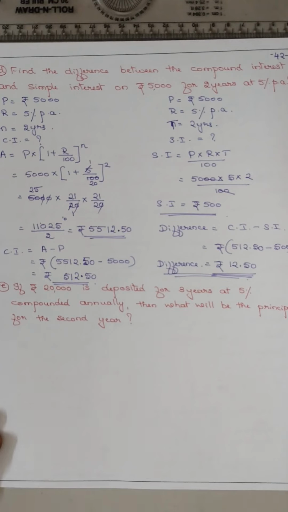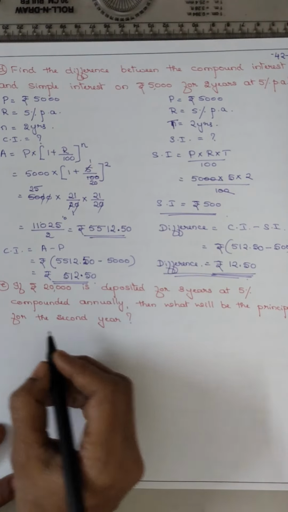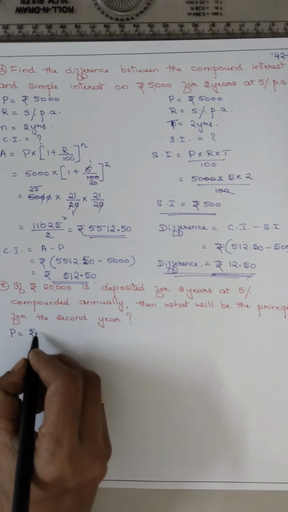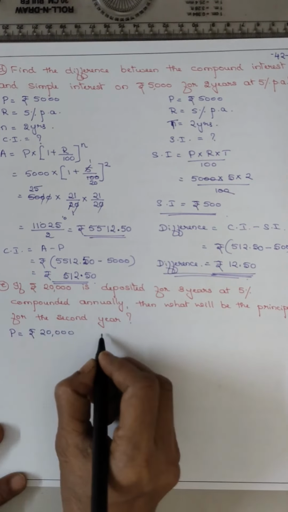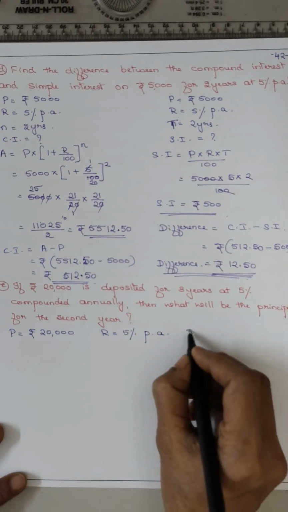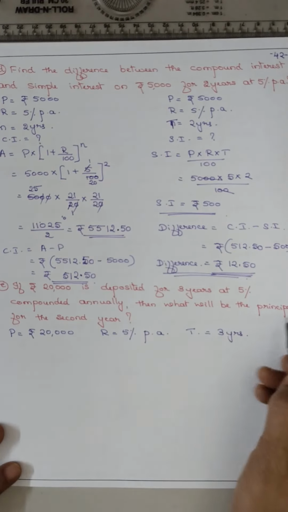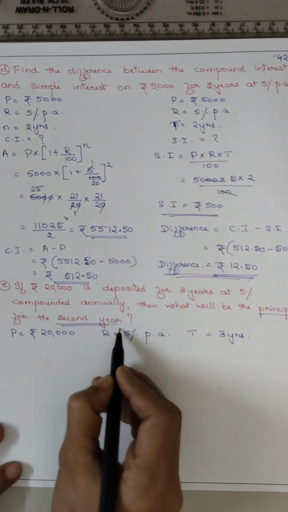By using the SI formula, you find out the amount at the end of the first year. That amount will be the principal for the second year. Hope you remember that. So if 20,000 is deposited, the principal is rupees 20,000, R is 5% per annum and time is given as 3 years. They have asked the principal for the second year.